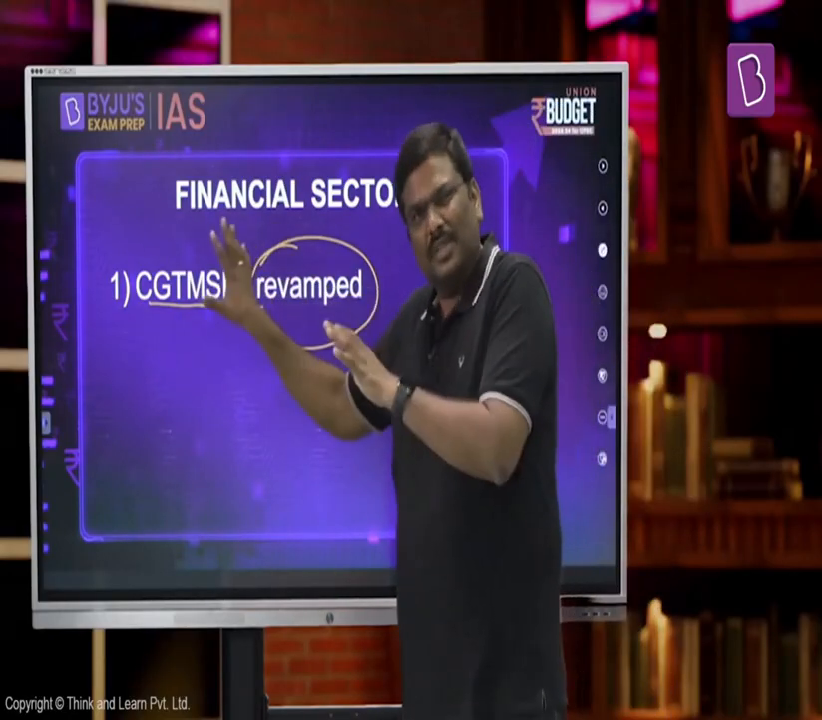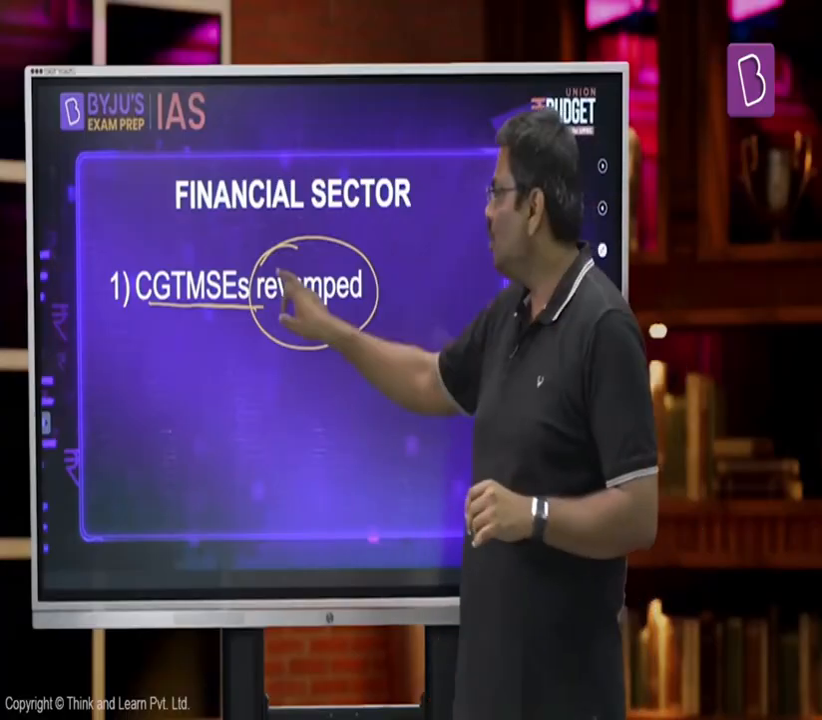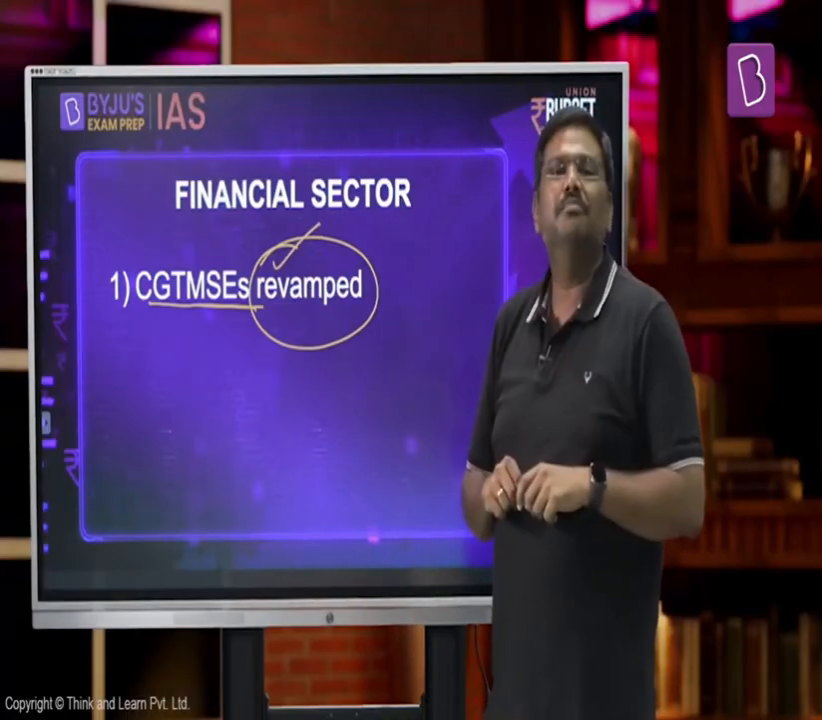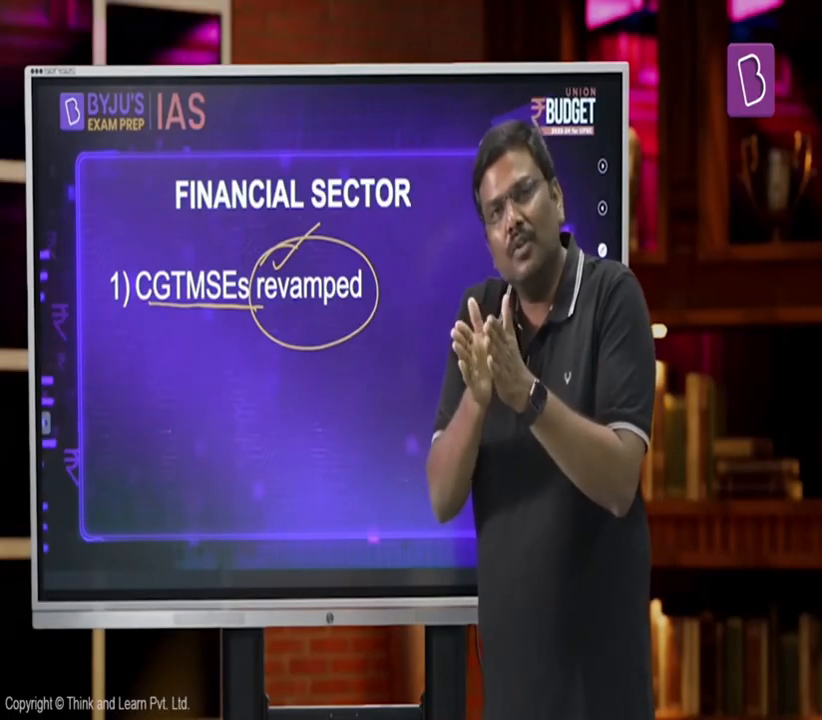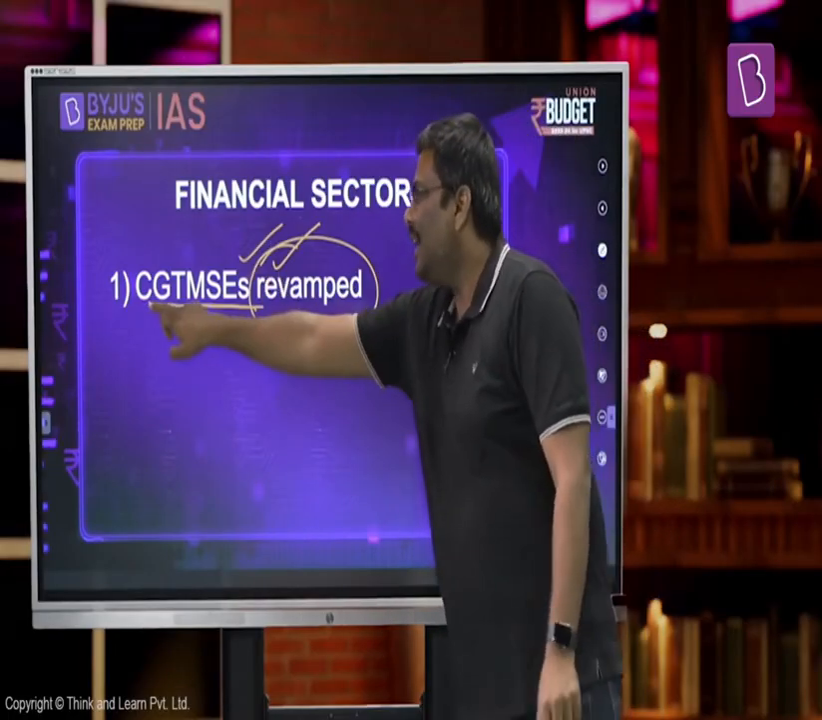Now, what do you mean by revamping here? It is nothing new. This scheme is not new. In the last year's budget, finance minister initially announced that we want to revamp, basically restructure the CGT-MSE. Now, in this particular budget, or the budget which was announced today, finance minister stated they would be allocating 9,000 crore rupees under this scheme or this fund. As a result of this, large amount of loans will be guaranteed and issued to the micro and small enterprises. So that is the context of announcement of CGT-MSE here.